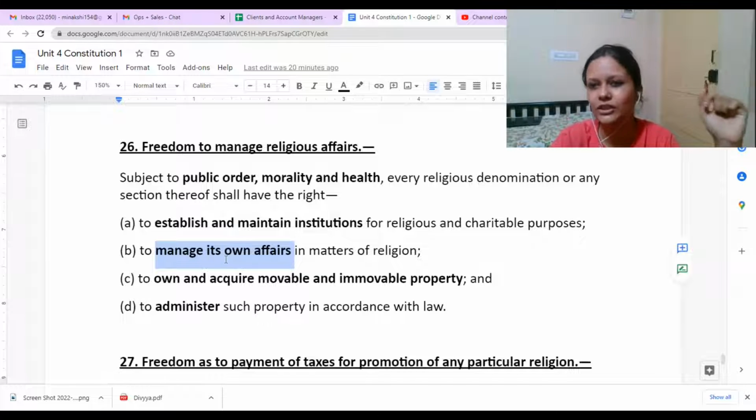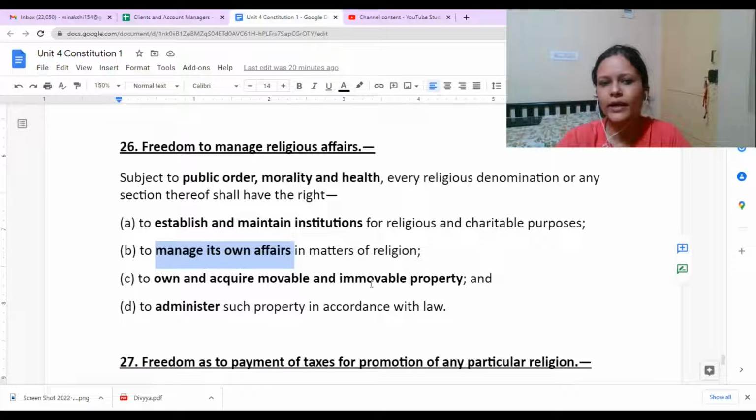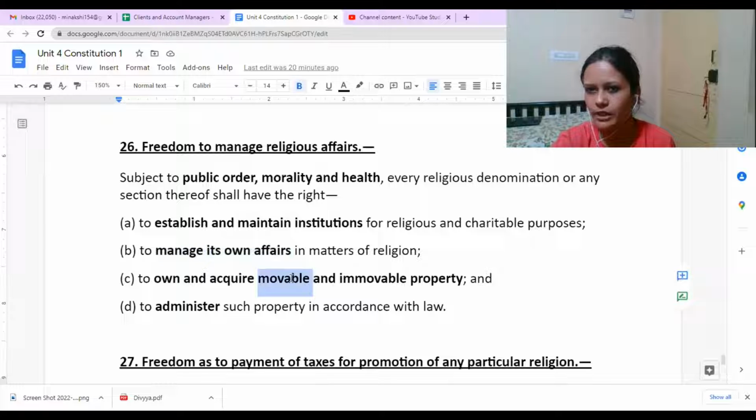This is nothing but managing their own affairs. They again have a right. Next is to own and acquire movable and immovable property. Both movable and immovable property you might need, right? You might need a piece of land where you would construct a temple, a community hall. You might need some movable properties also to organize Ganesh Chaturthi. Obviously, when you are buying the idol, the table where it would be placed, you would buy utensils and everything for the prasadam. So many things are owned, right? All these are also necessary. So own and acquire both movable as well as immovable properties.